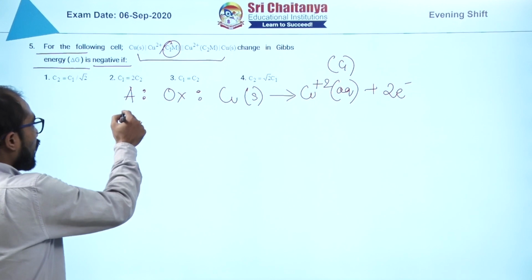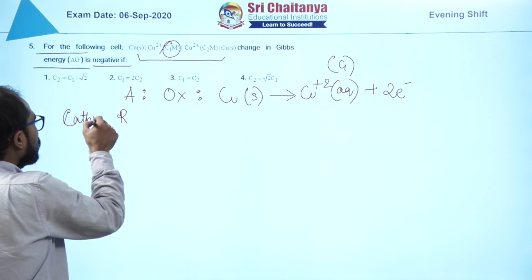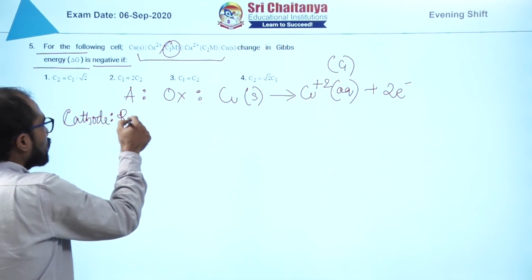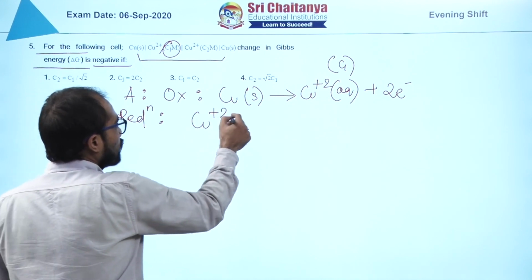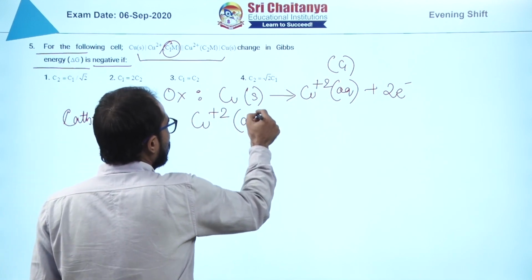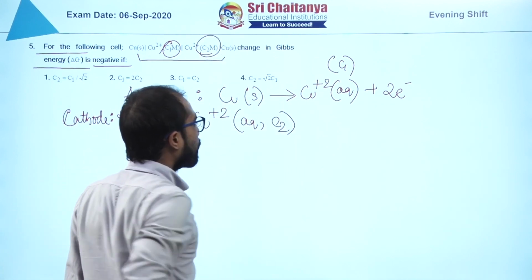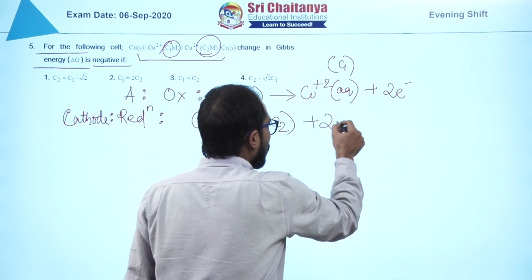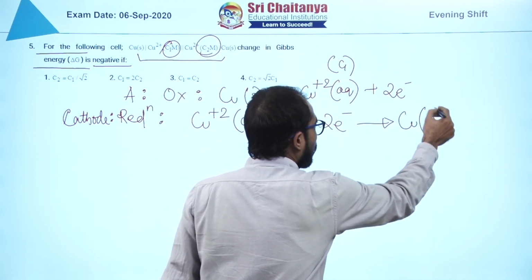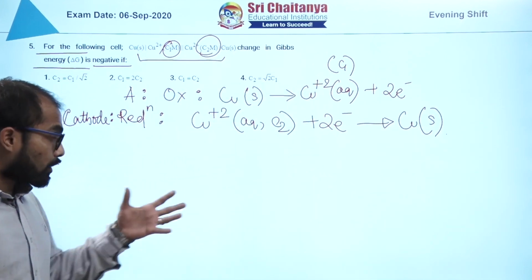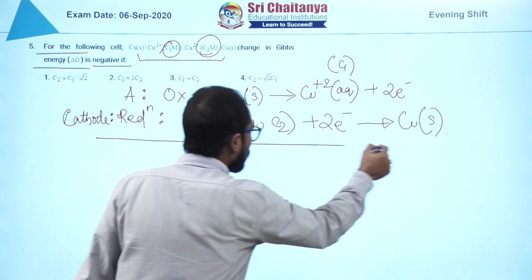Now what is the process happening at cathode? The process is reduction, and what is that process? Same ion, the concentration here is C2, as we can see, we will put C2 here. Since it is a reduction, it will grab 2 electrons and get reduced to copper metal. These are the two reactions happening at the anode and the cathode.